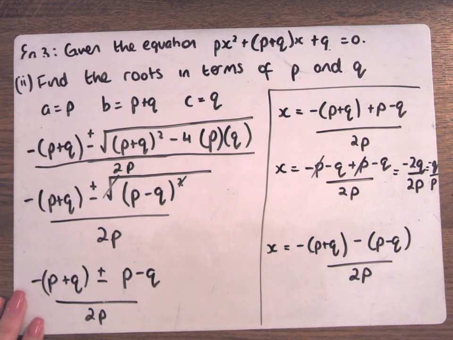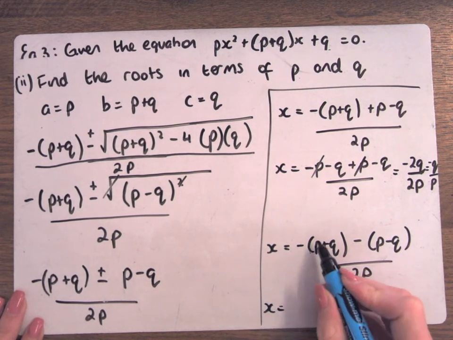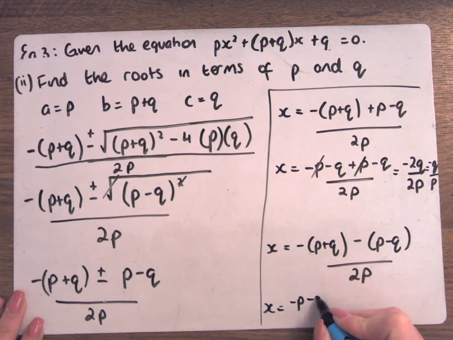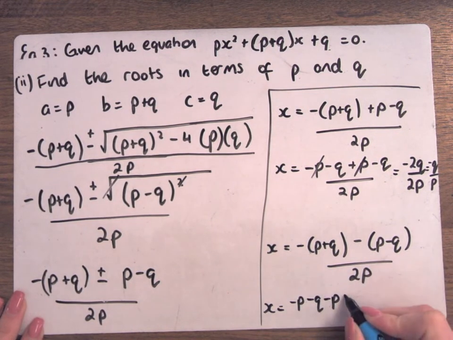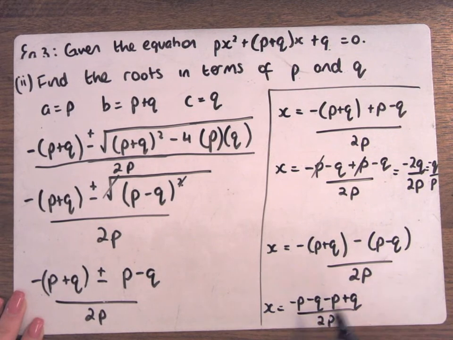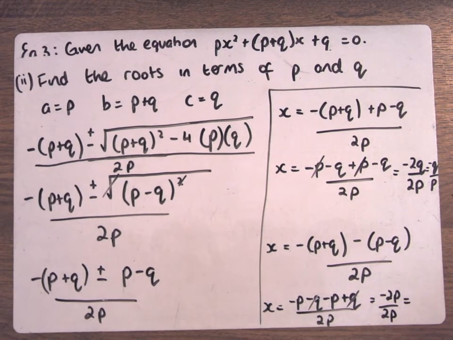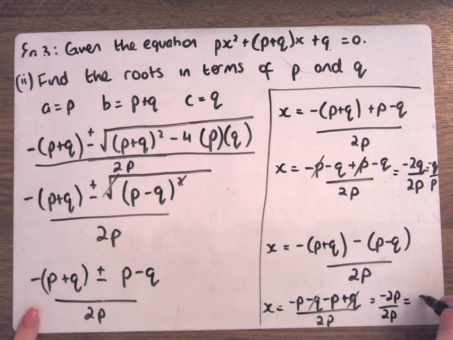And here I'm going to get minus P minus Q, minus P, minus by minus plus Q. And in this case, the Q's will cancel. And I get minus 2P over 2P. Minus 2P over 2P is minus 1. So there's my roots: minus Q over P and minus 1. Is that alright? Any questions on that?